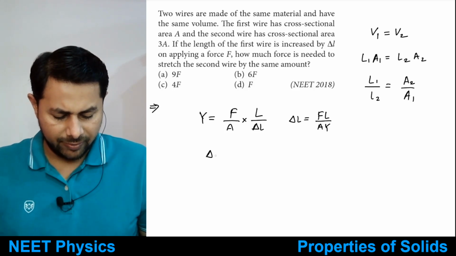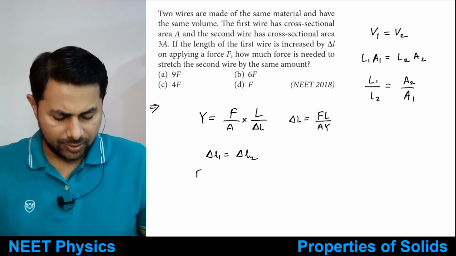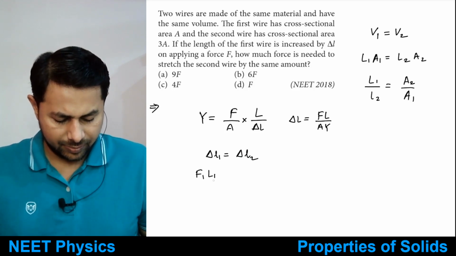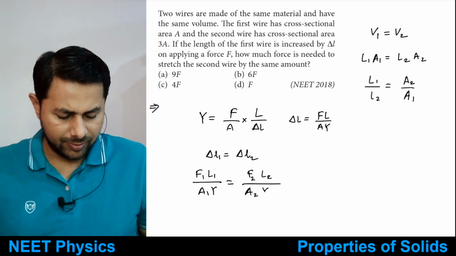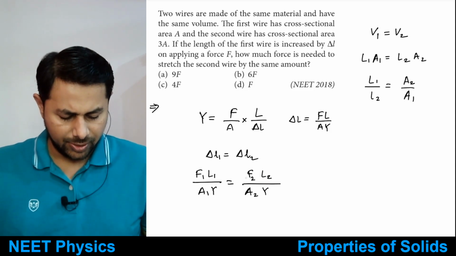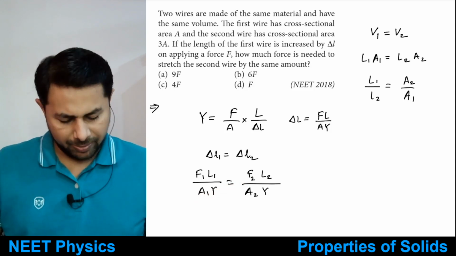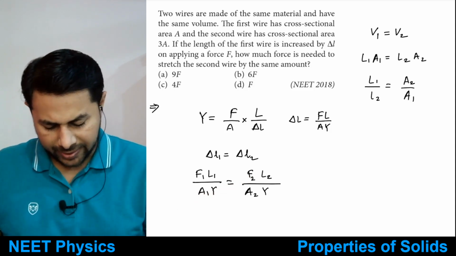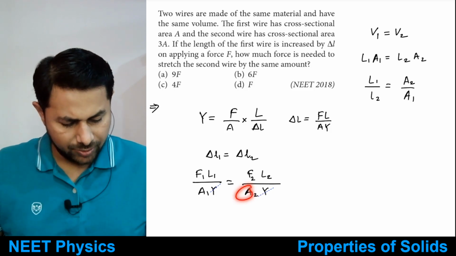So delta L1 is equal to delta L2, this is given. So F1 L1 upon A1 Y is equal to F2 L2 divided by A2 Y. Y gets cancelled. What is A2?